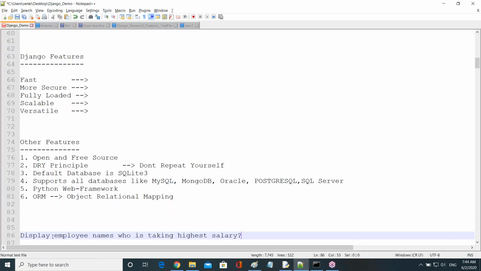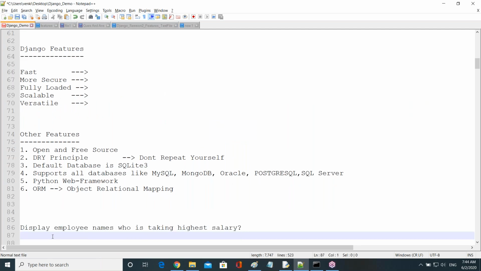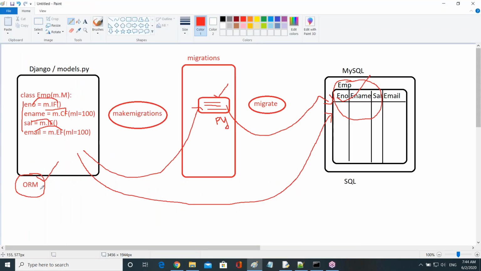Display employee names who belong to Mumbai location. Display employee details who is working as a senior software engineer. These are all common questions for database developers actually. Nowadays, the same questions they're asking Django developers also, but they require the solution by using ORM language, not by using SQL language, guys.